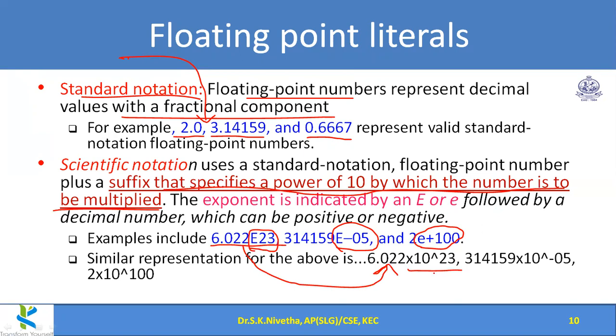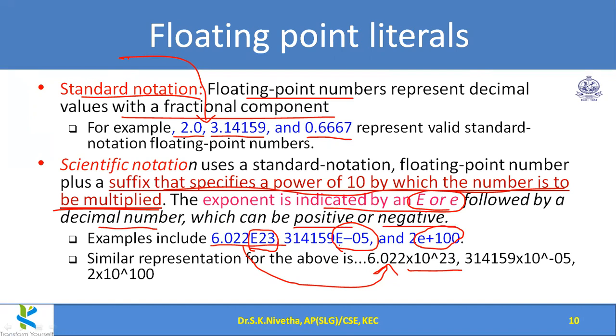In a normal programming instruction, we cannot write 10 to the power 23. So for that, we simply give E, the exponent, either small e or capital E, followed by any decimal number, which can be positive or negative.